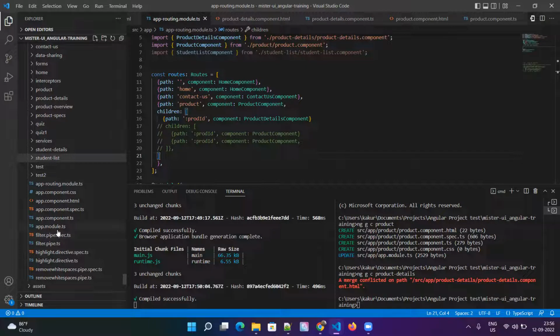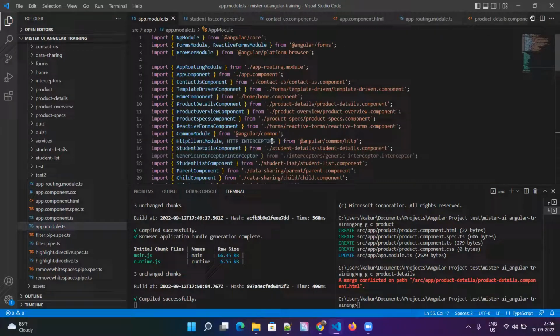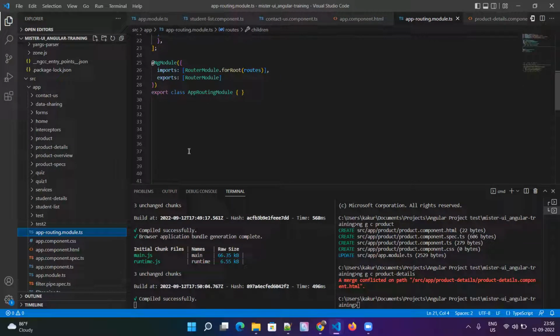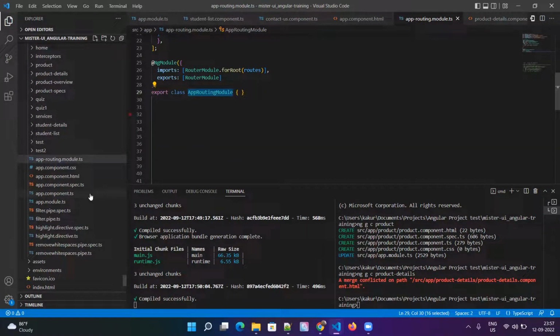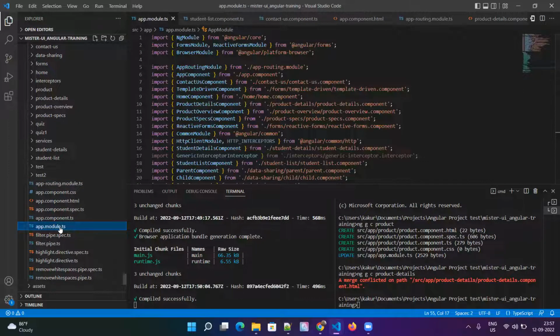Now we are in the modules topic, right? Two modules. One is the app module. The app module is the first module Angular will create for you. When you just use ng new and your application name, it will create the app module for you. That is the default thing. When I'm talking about modules, I'm talking about these decorators, these classes. I was mentioning the app module, but I was calling it the root module. The app module is the root module, or the godfather, of an Angular project.